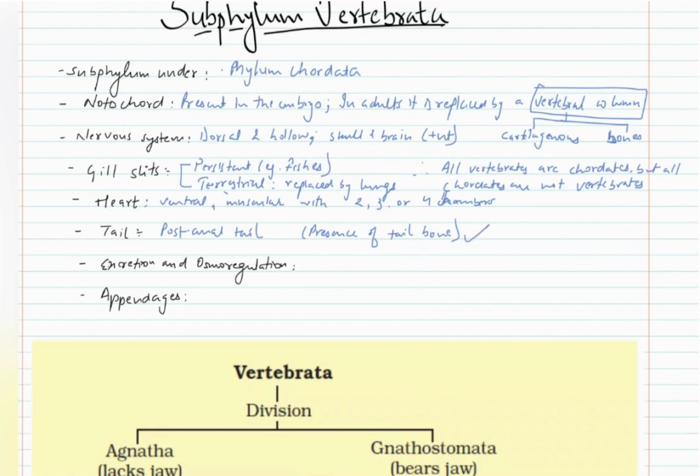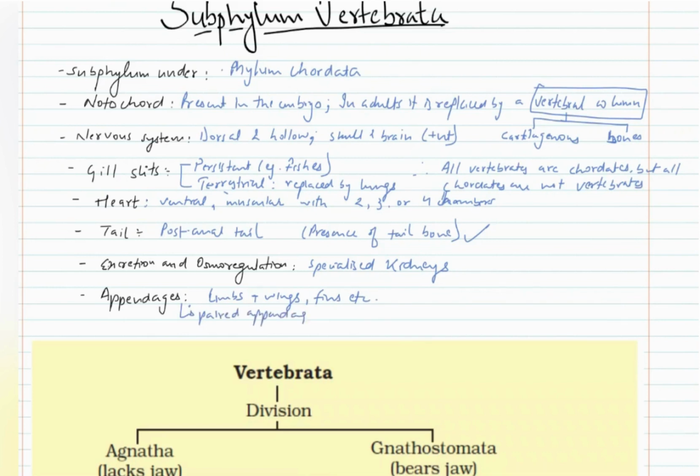For excretion and osmoregulation, specialized kidneys are present. And they have appendages which may be limbs, which may be wings, which may be fins, etc. But paired appendages will be present.